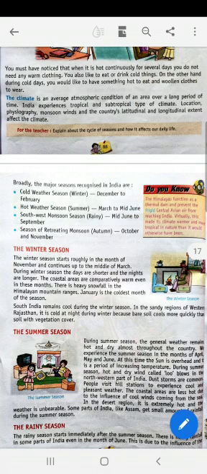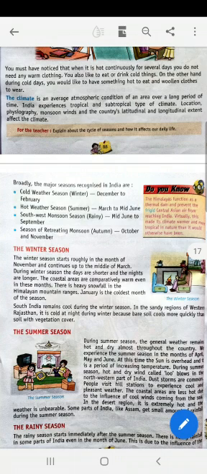So in India we enjoy two types of monsoons, that is rainfall. First is the southwest monsoon, which is called the rainy season. It starts from mid-June and continues till September, and then when the same winds return, they cause winter monsoons.